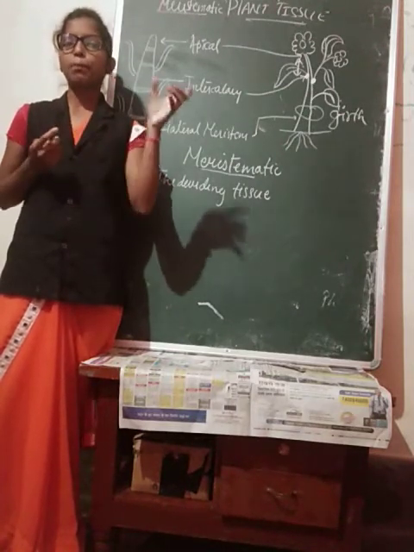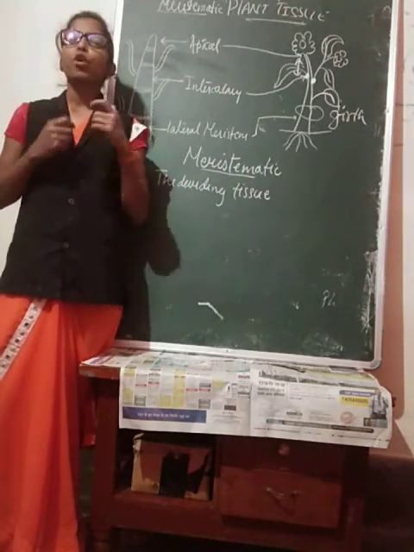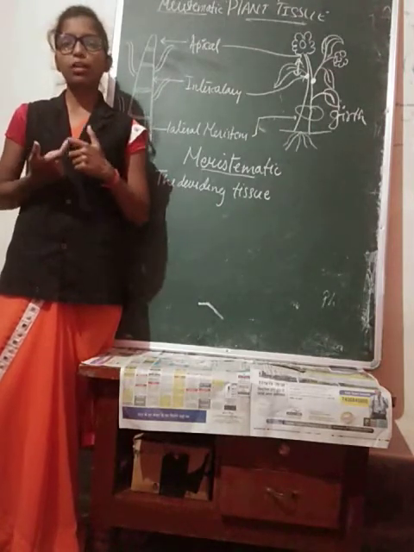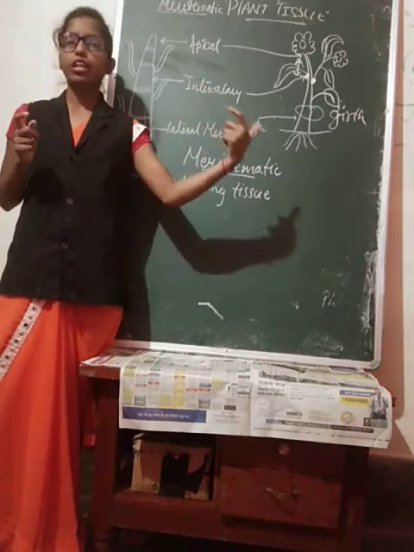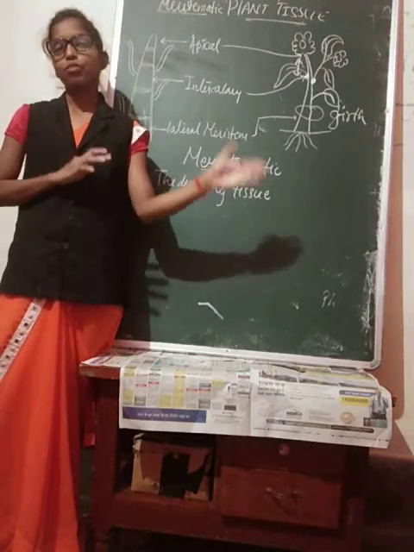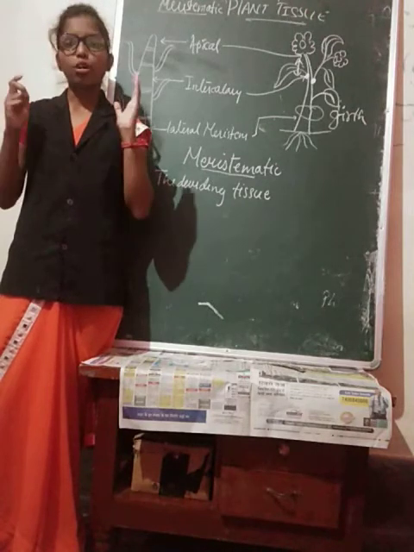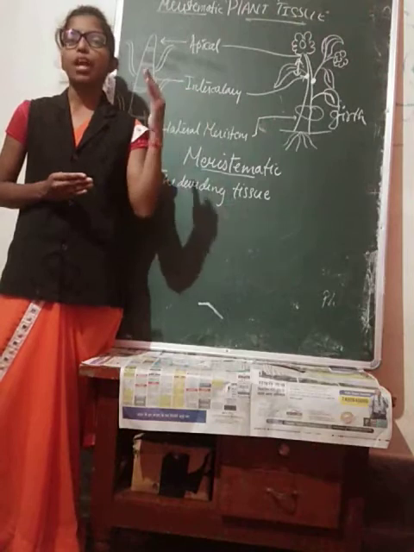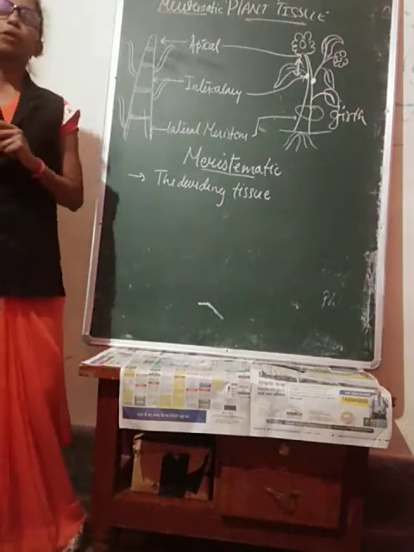But permanent tissue: when these meristematic cells stop dividing, or lose their ability to divide further, then they become permanent. So permanent tissue is not another thing, it is the meristematic tissue itself. When this meristematic tissue loses its ability to divide, it becomes permanent. I hope it is clear to you people. So one by one we will deal with the meristematic tissue.